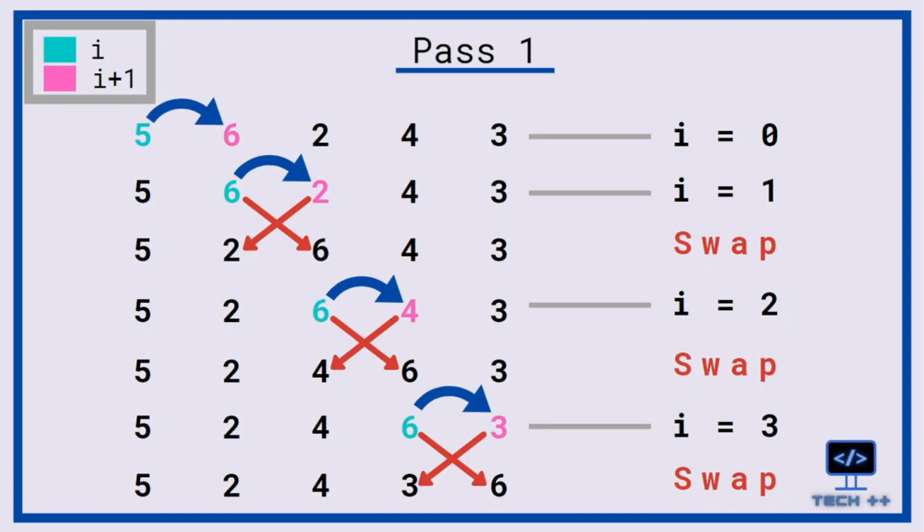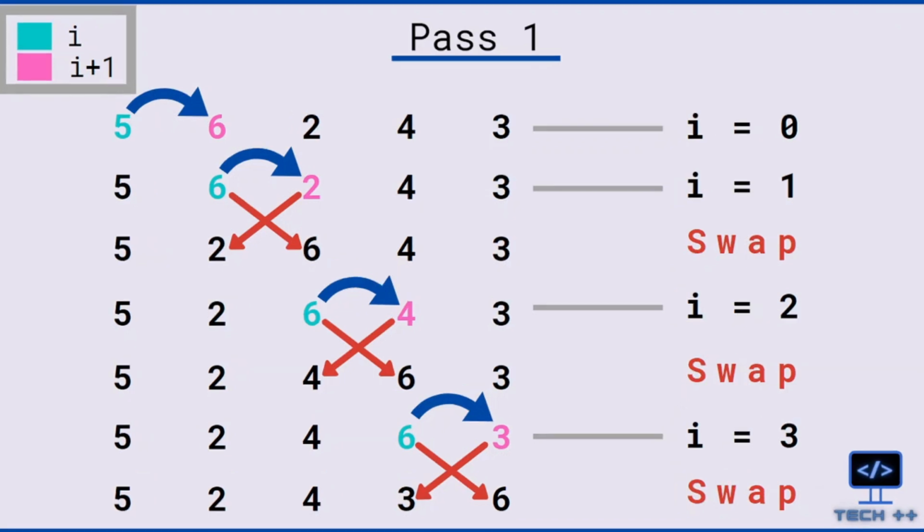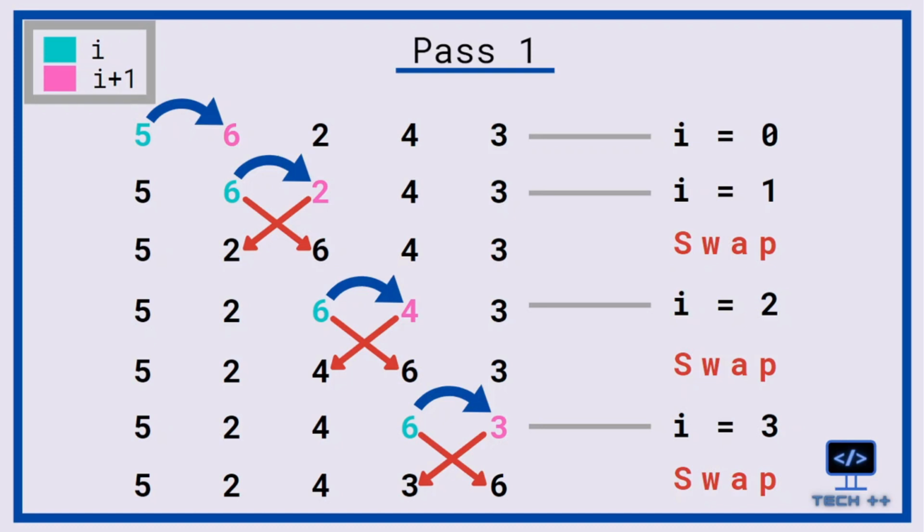Now i will be 3 and i plus 1 will be 4. So the two elements which will get compared here are 6 and 3. Again, since the number at the right, that is i plus 1 position, is smaller, we need to swap. When the first pass is over, the greatest element of the array should be at the rightmost position, which in this case is 6. Here we can see that in the last line.